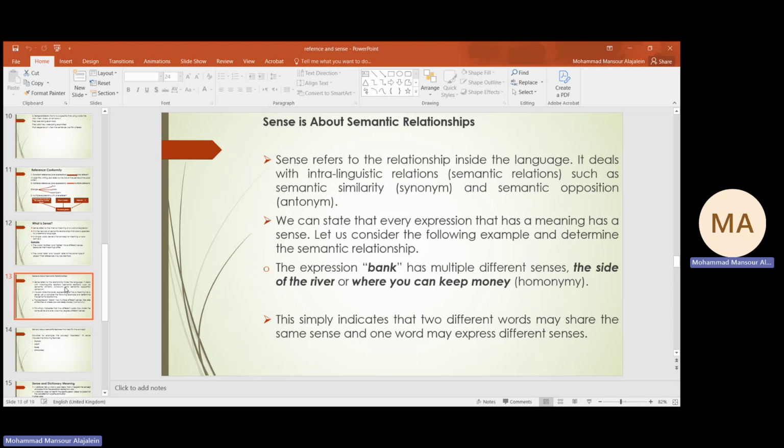For example, the word bank: you can say that a bank is the place where you can save or put your money, but bank at the same time can refer to the side of the river, the hard side of the river.